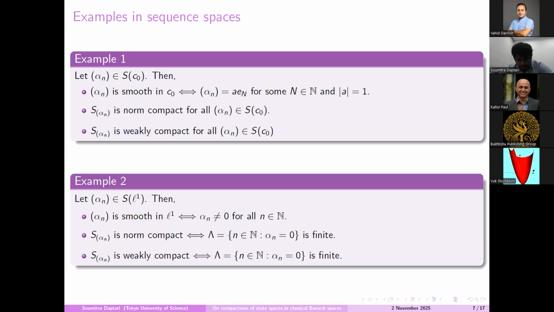So if we consider a sequence in the unit sphere of small l1, then it is known that it is smooth if and only if all coordinates are non-zero, and the state space at that point alpha is norm compact if and only if this lambda is finite. This lambda means the set of all n where alpha n is 0, where alpha n is the nth coordinate of that sequence, and we can check a similar result for weak compact.